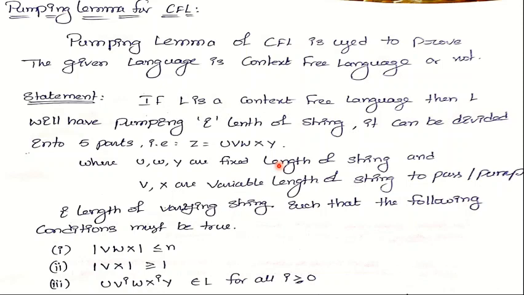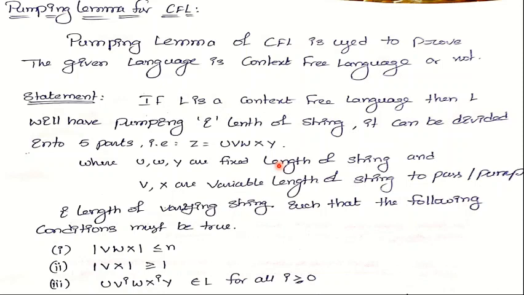So now we discuss how we can apply the pumping lemma for context-free languages. This is similar to regular languages, but the only variation is that in regular languages only one variable can be varied, but in context-free languages we can implement two variable variations also. That's why here we consider two variables or two symbols for varying the two individual variables. So whatever string is considered from the language is divided into 5 parts, and then we can pump those two varied variables multiple times into the language.